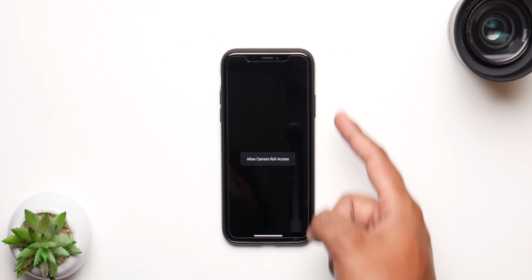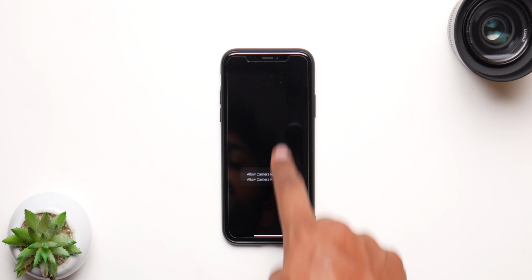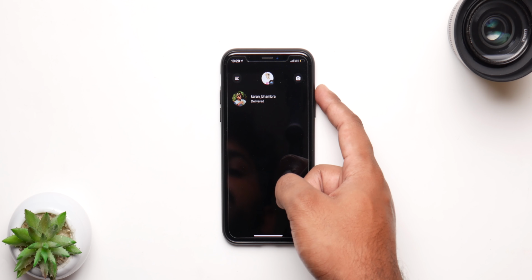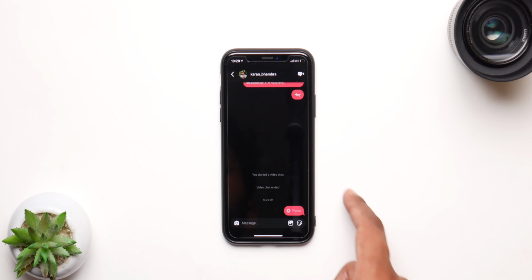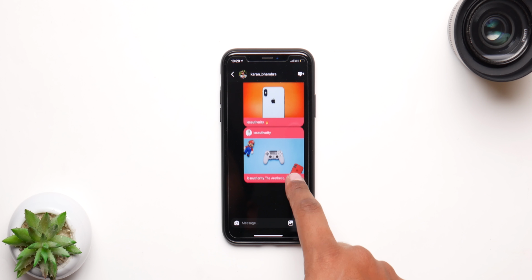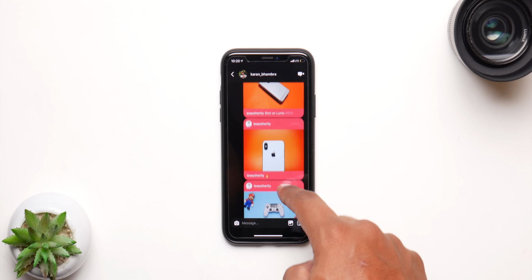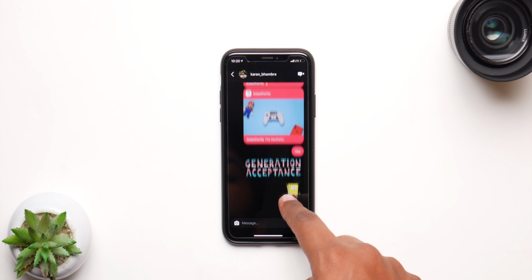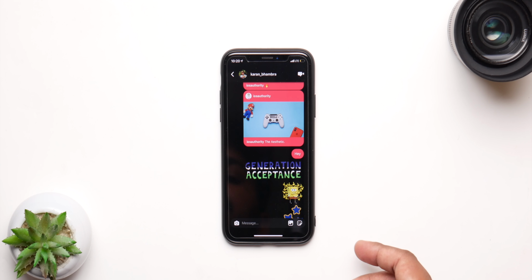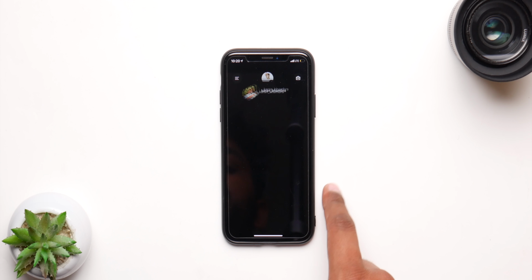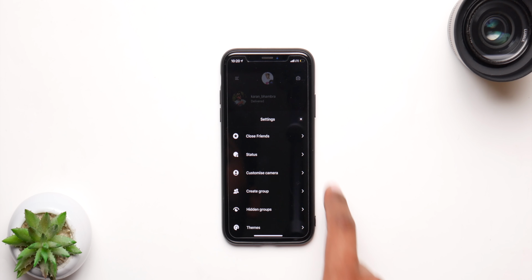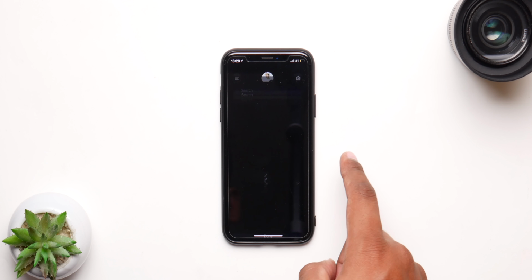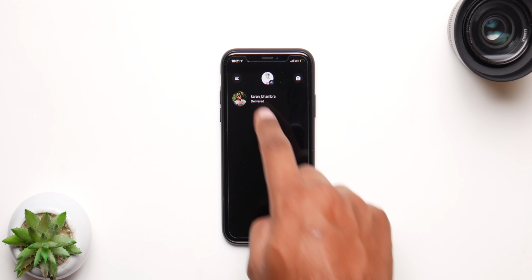Now if you scroll from the bottom, you have your gallery. You can just send pictures through there. If you scroll from the bottom to the top, you have everything right here. So you get the camera, you get your ID, and you get all your friend list and all the messages you have sent. And the good part is it combines both Insta DMs and the messages you sent here right in one place. It's pretty nifty and cool. And you can see this is the theme I selected, so it'll change according to the theme itself. Now if you go inside the settings, you can see we have the close friend list, so you can change the list, add people or remove people from here. Just click on done and you're golden.